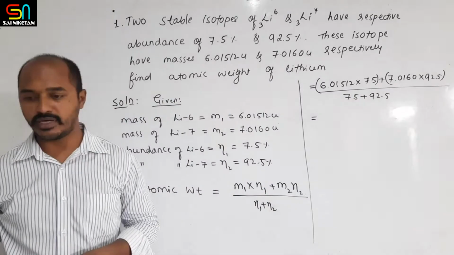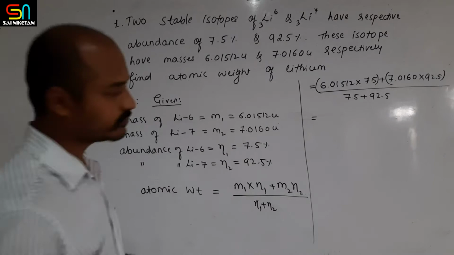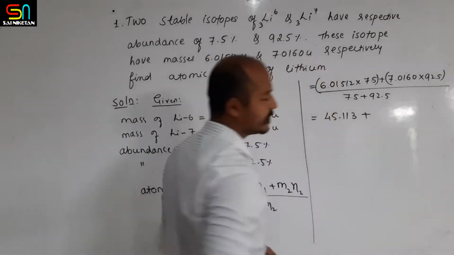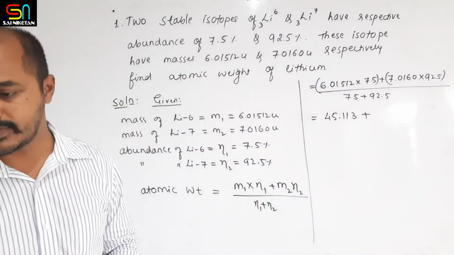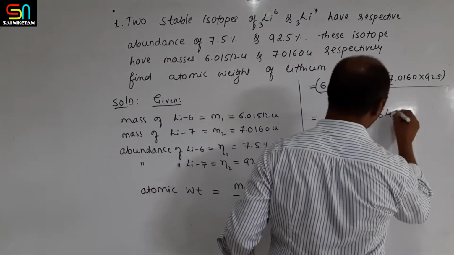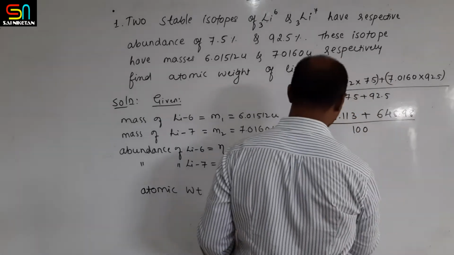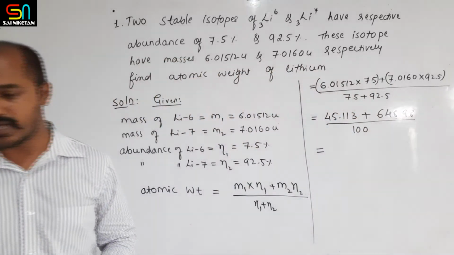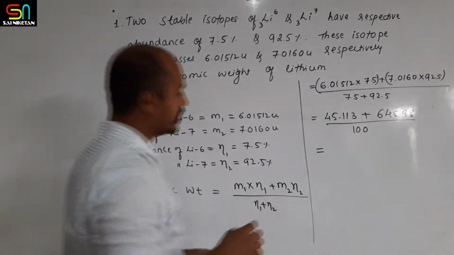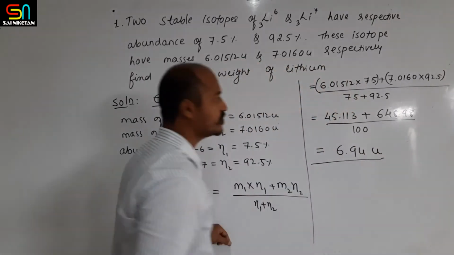If you do the mathematics, you will get 45.113 plus 648.98 divided by 100. So the final answer you will get is 6.94 atomic mass unit. So this is what the solution is.